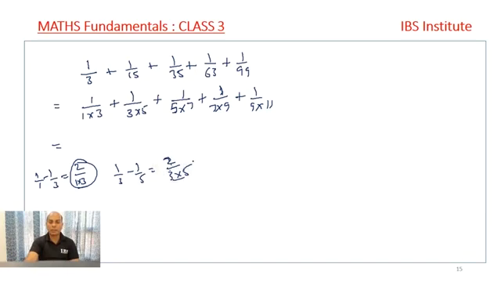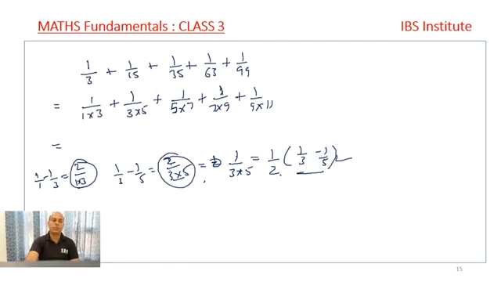So here I have 1 upon 3 into 5, 2 is not there. So what I can write is, instead of having 2 here, I can divide this by 2 and write 1 upon 3 minus 1 upon 5, right?